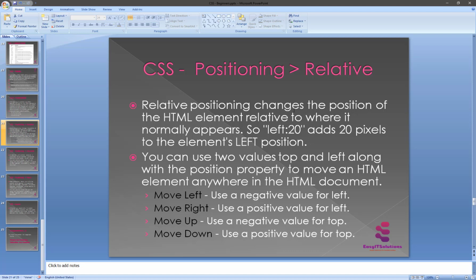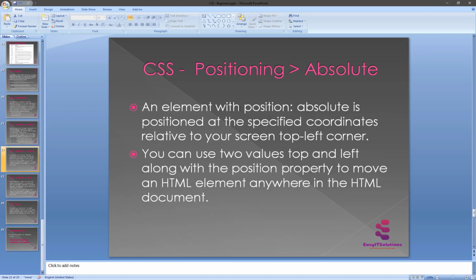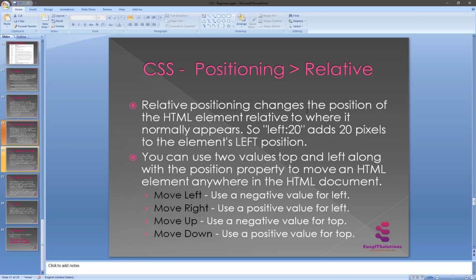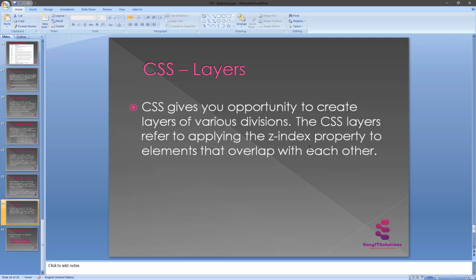So the relative position changes the position of an element, but the absolute position specifies the content coordinates relative to your screen's top left corner. This is the difference between relative and absolute. Here we use the relative position because it changes the position of an HTML element. It's not a coordinate, so that's why. Okay, so that is the property of elements that overlap with each other.